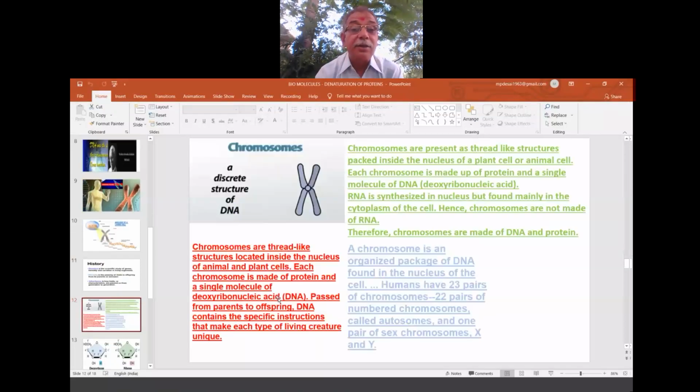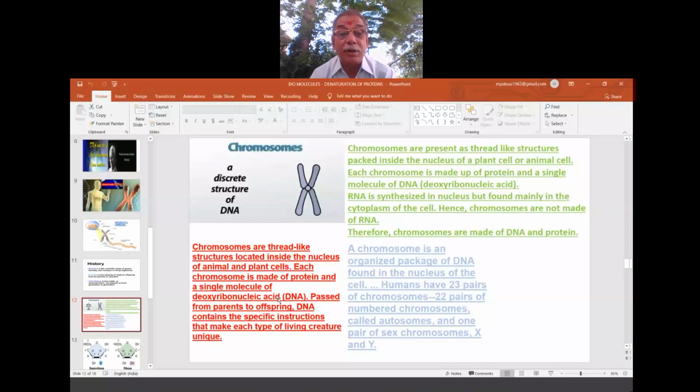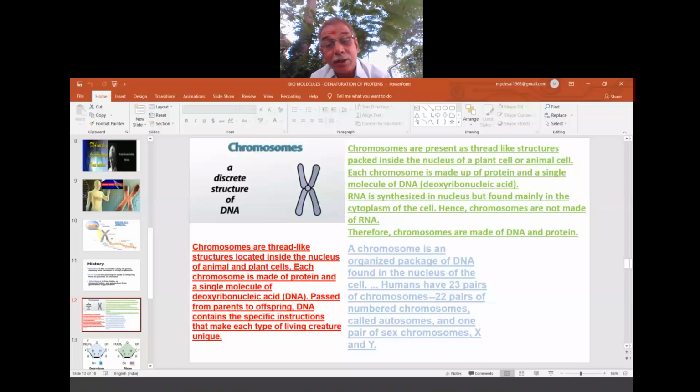Okay, right. Now this is regarding the chromosomes. Okay, so let's have an idea. What are chromosomes? For our chemistry students, I brought three important pieces of information about the chromosomes. Okay, so in short, chromosomes are a discrete structure of DNA, a separate unit. Okay, a structural part of what? DNA. So one by one we'll understand what these chromosomes are. Okay, first we'll understand the red part, the meaning.